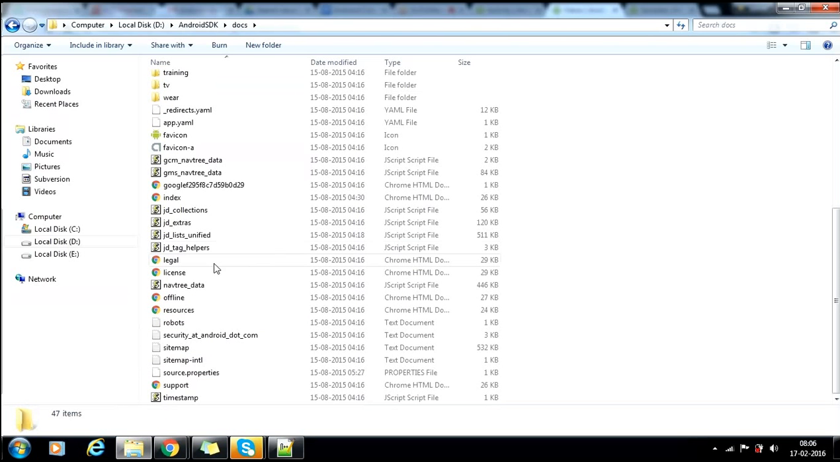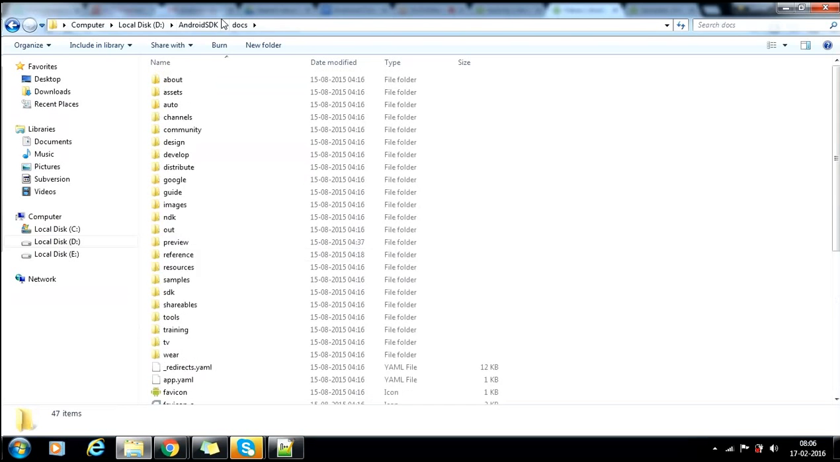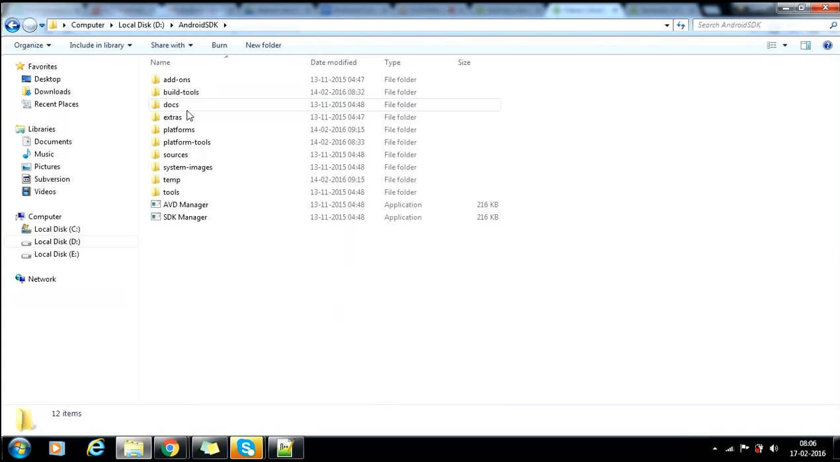Is that okay? I want to explain each and every folder here of the Android SDK. When you download this, all of this will be available by default. But you haven't installed Android Studio yet, so how does this come onto your computer?